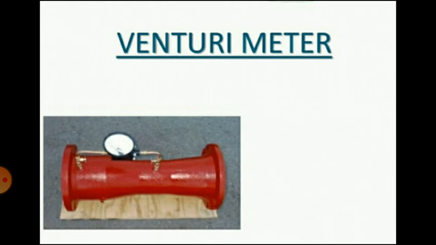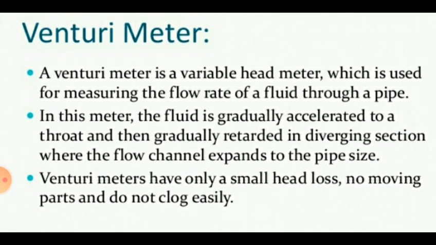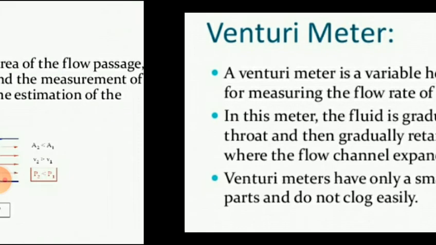First is venturimeter. A venturimeter is a variable head meter which is used for measuring the flow rate of a fluid through a pipe. In this meter, the fluid is gradually accelerated to a throat and then gradually retarded in a diverging section where the flow channel expands to the pipe size. Venturimeters have only small head loss, no moving parts, and do not clog easily.